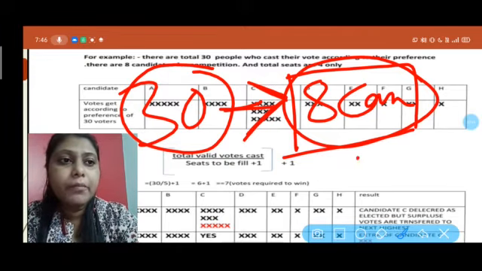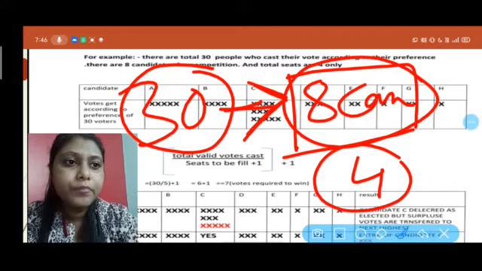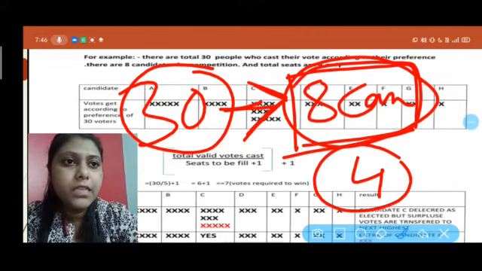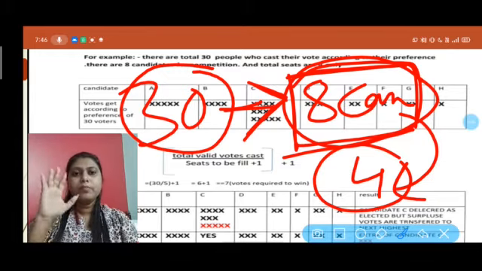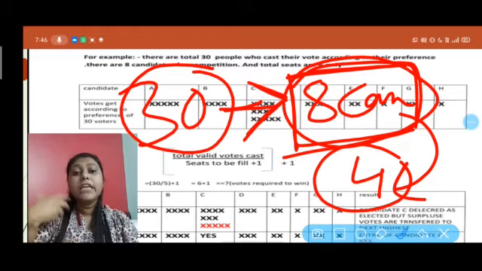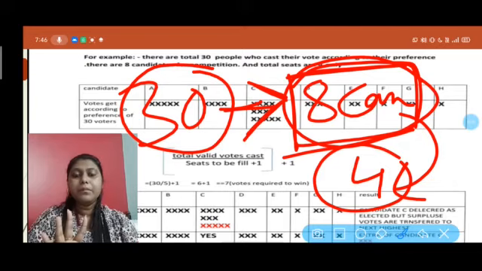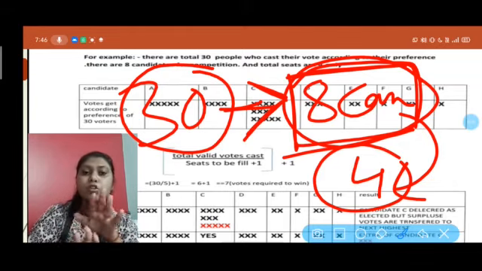The government has only 4 seats, so from these 8 candidates, only 4 people will get seats. Now how will it work? Remember: 30 voters, 8 candidates, and only 4 seats to be filled.